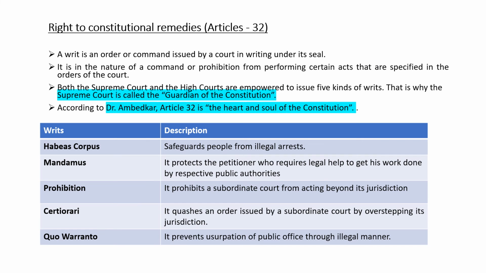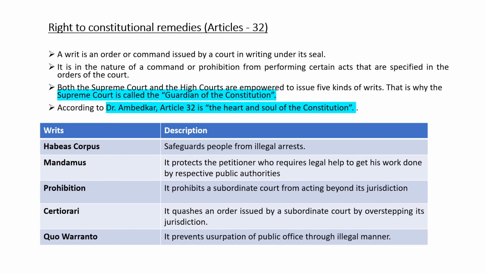Right to constitutional remedies. Article 32. A writ is an order or command issued by a court in writing under its seal. It is in the nature of a command or prohibition from performing certain acts that are specified in the orders of the court. Both the Supreme Court and the High Courts are empowered to issue 5 kinds of writs. That's why the Supreme Court is called the guardian of the Constitution. According to Ambedkar, Article 32 is the heart and soul of the Constitution.